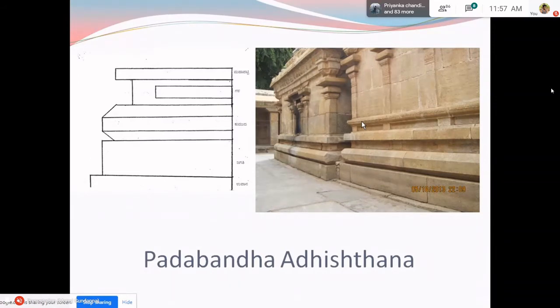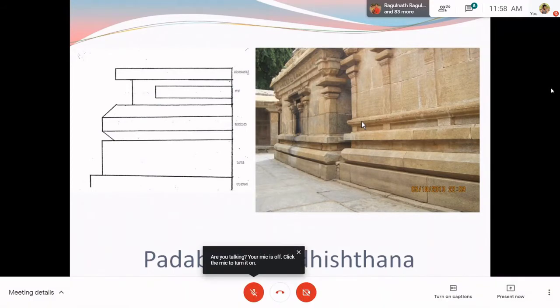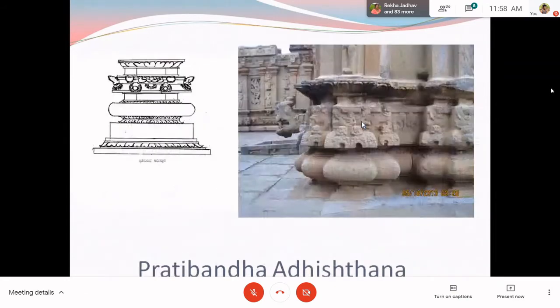This is a very simple adhisthana, which is quite elegant to see, at the same time simple for construction. So in constructions where the number of constructions is multiplied, the padabandha adhisthana would be very feasible for the constructor. So this is what is called padabandha adhisthana. The second adhisthana mentioned in the text is the pratibandha adhisthana.